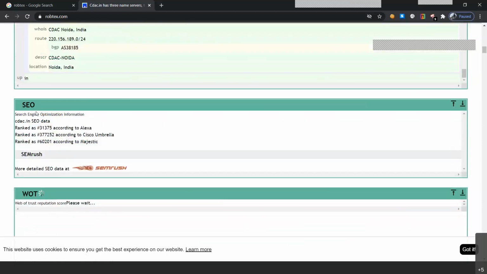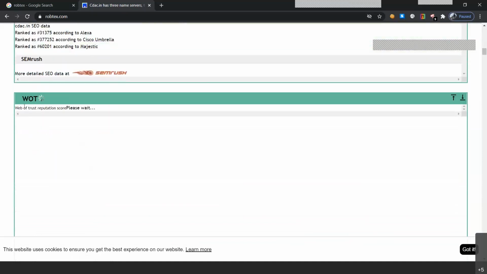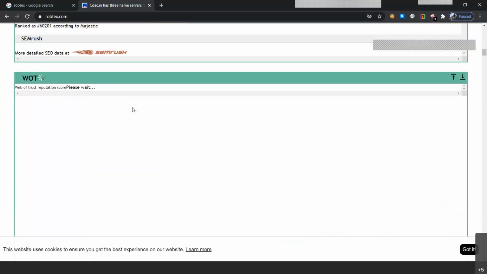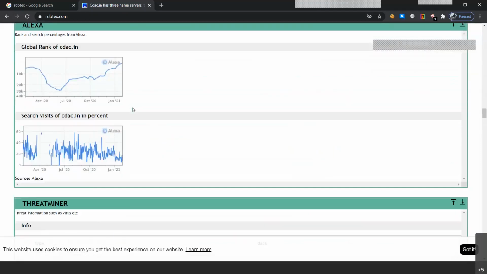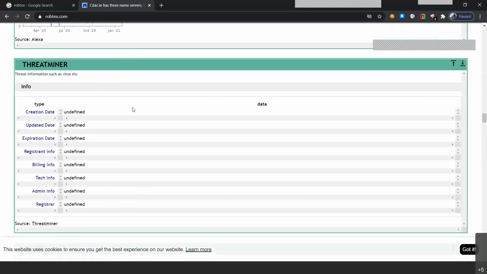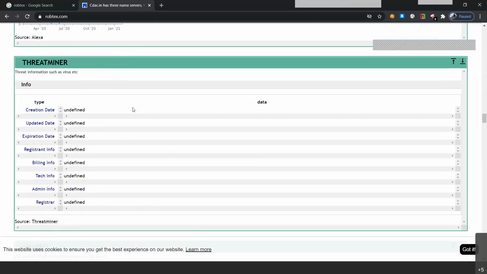Let's go to the SEO, the search engine optimization information. We get the rankings of our website, Alexa, Statscrop, and Majestic. Let's go to WOT, the Web of Trust reputation score. It takes a lot of time. Let's go a little bit down. Then we might be able to see the Alexa ranking. We don't want that. The threat miner is still not functional.